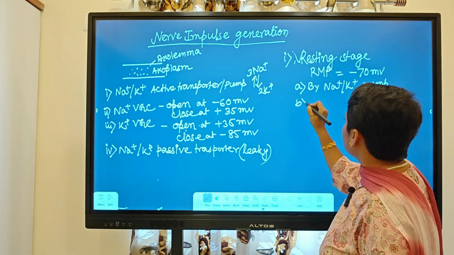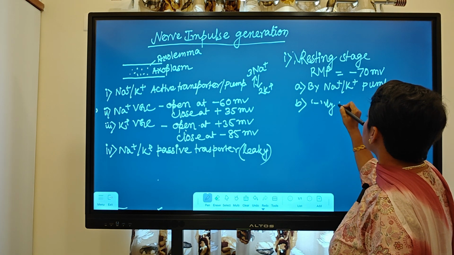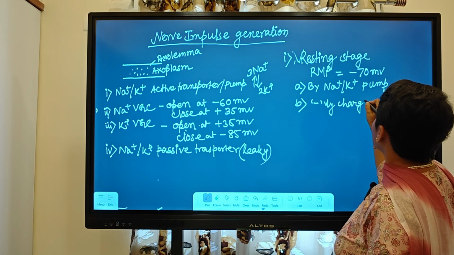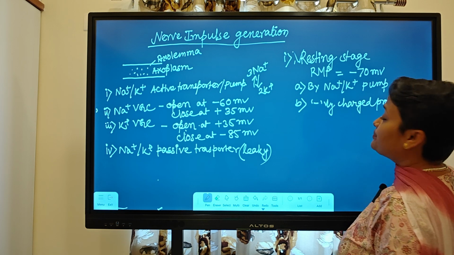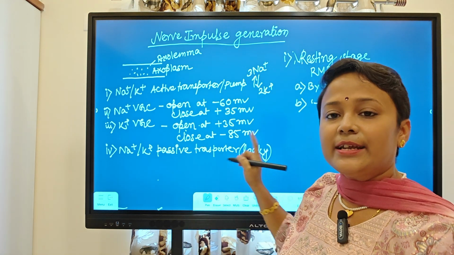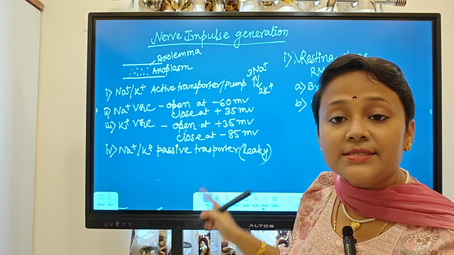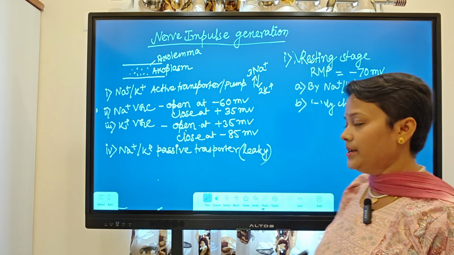Second one is by some negatively charged proteins. Where are they present? They are permanently present in the exoplasm. So these negatively charged proteins present in the exoplasm contribute to the negativity, right?